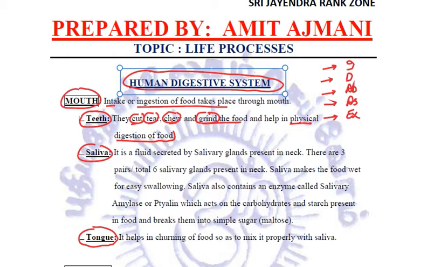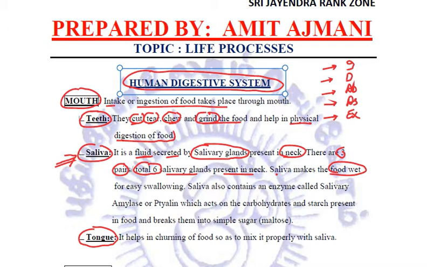A very important component present in the mouth is saliva. Now what exactly is saliva? Saliva is a fluid which is secreted by salivary glands. These salivary glands are present in our neck. There are three pairs, that is a total of six salivary glands, which secrete this saliva. Now the functions of saliva are many. Firstly, saliva makes the food wet so that we can easily swallow it.